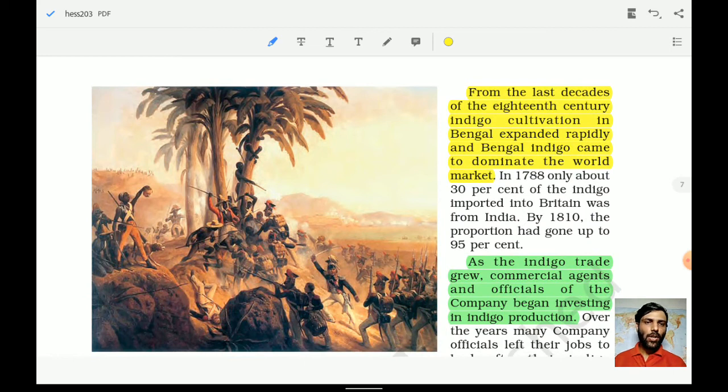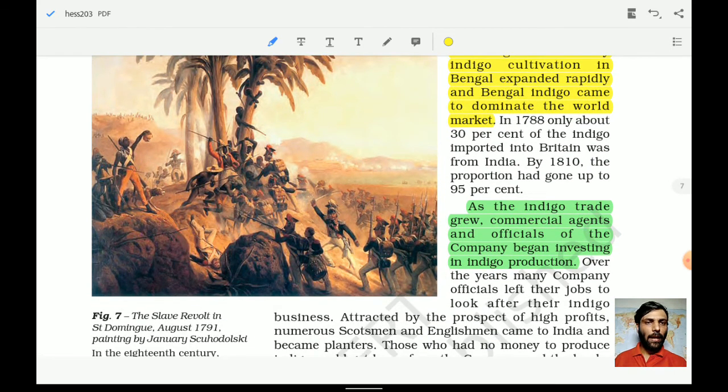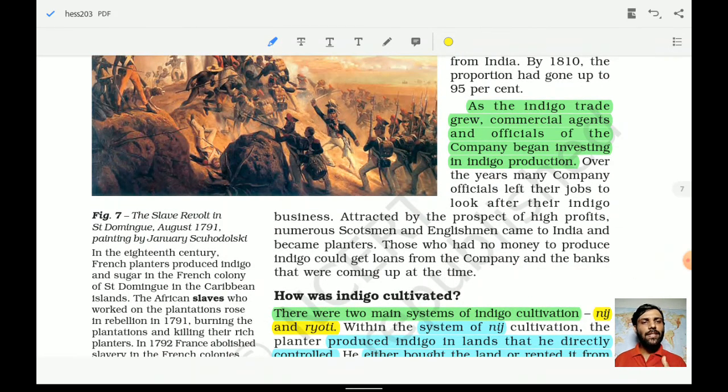From the last decade of the 18th century, indigo cultivation in Bengal expanded rapidly. Bengal indigo came to dominate the world market. Since we have already understood that there was huge demand, cultivation started in Bengal, it became very popular, and it started to dominate the world market. As the indigo trade grew, the commercial agents and officials of the company began investing in indigo production because they saw that huge profit could be made by investing in indigo plants and doing this indigo business.